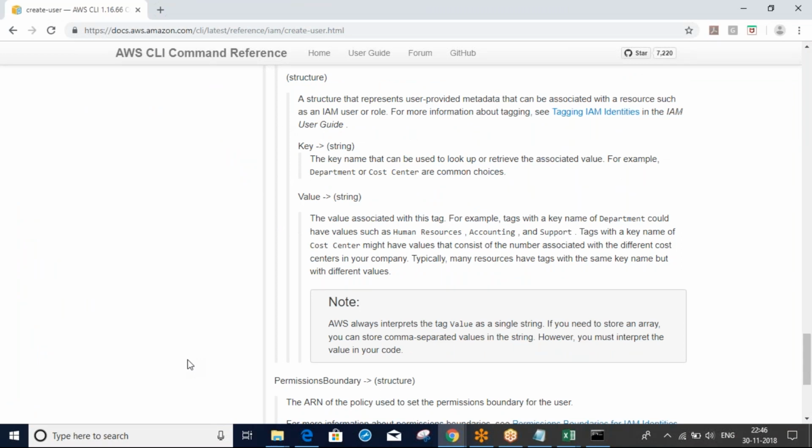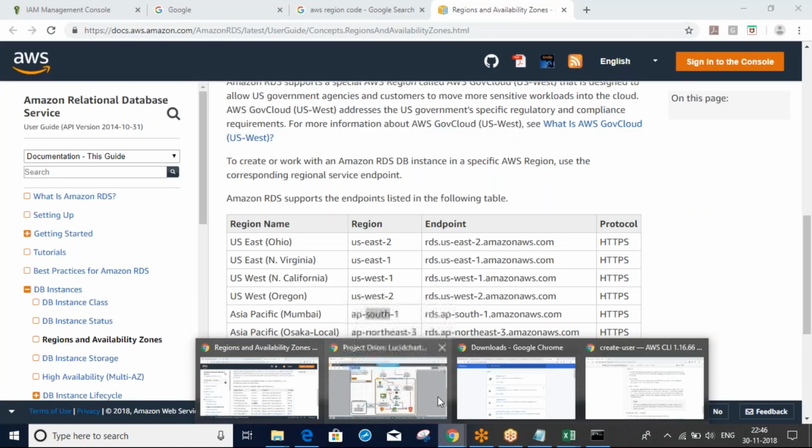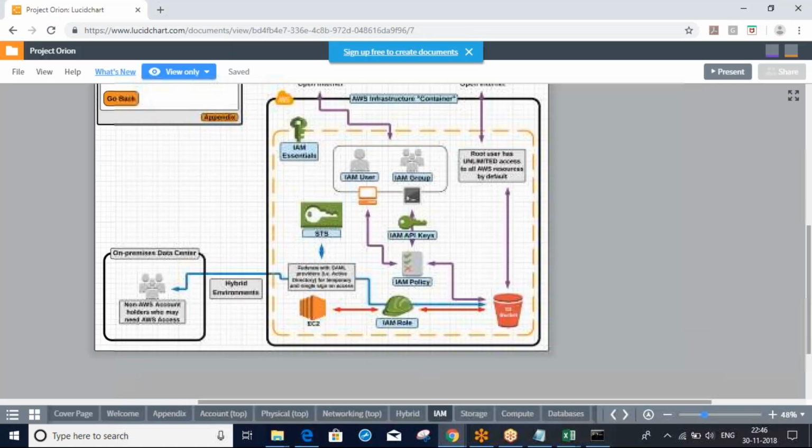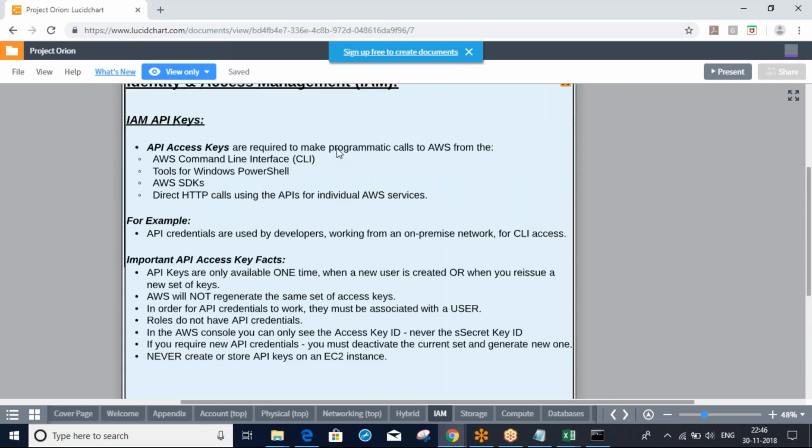Okay, right. So now we'll see the documentation. These things, IAM API keys. They are required to make programmatic calls to AWS for the command line or any scripting, SDKs, all those things. We need these API keys.